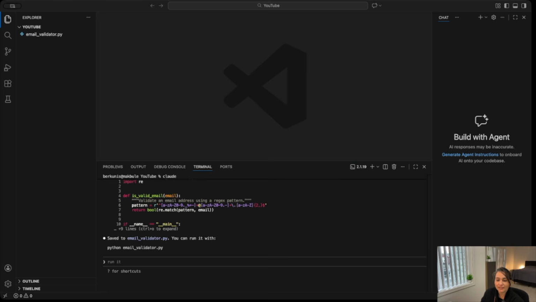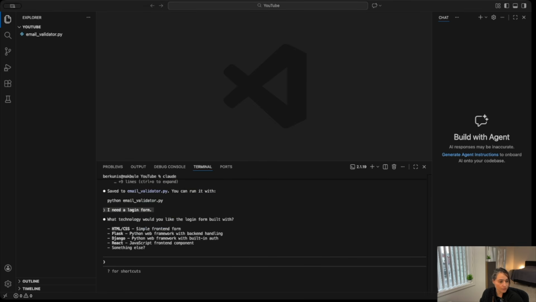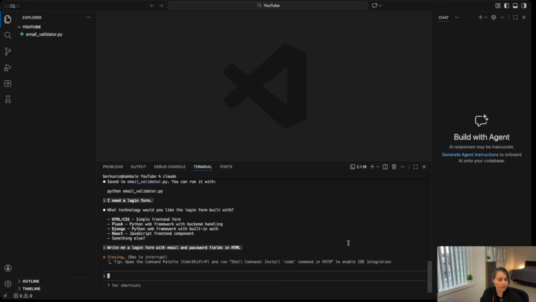So we are back in the editor now and I'm gonna go ahead and code one more thing. I say I need a login form, period. And then let's see what Claude Code does. I need a login form. Write me a login form. And it says, what technology would you like the login form to build with? Okay, write me a login form with email and password fields in HTML. Okay, let's see what it does.